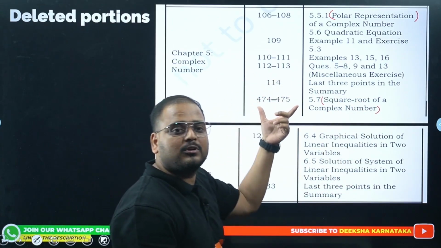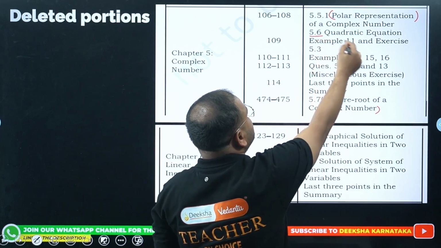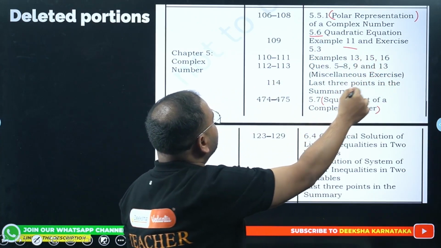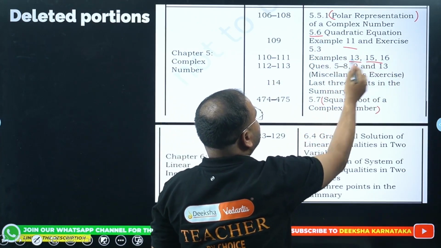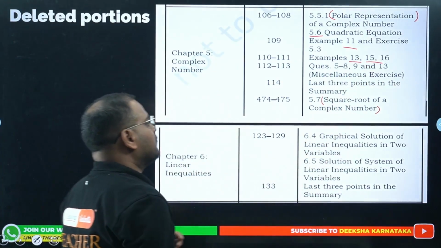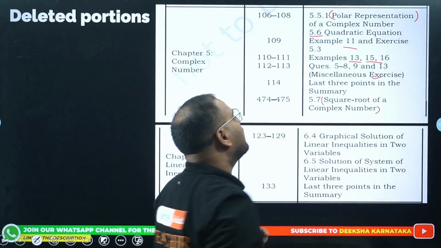And again, you can go through the list. Exercise 5.6, example 11. Then you have example 13, 15, 16, and questions 5, 8, 9 from the miscellaneous exercise, which are cut off.